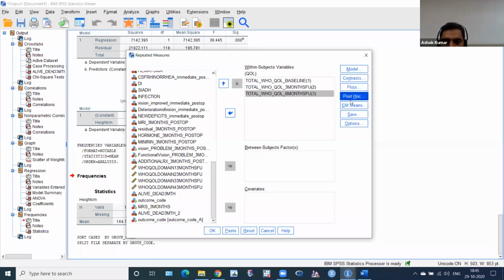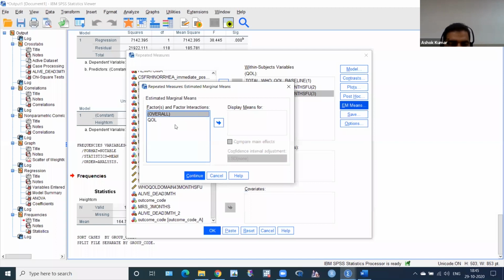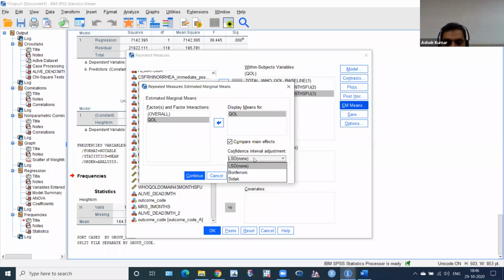Here, estimated marginal means: you have to click quality of life, and then display means for, and then click compare main effects, and what you get is LSD. Click here, and this is our favorite test, Bonferroni, for post hoc comparison.